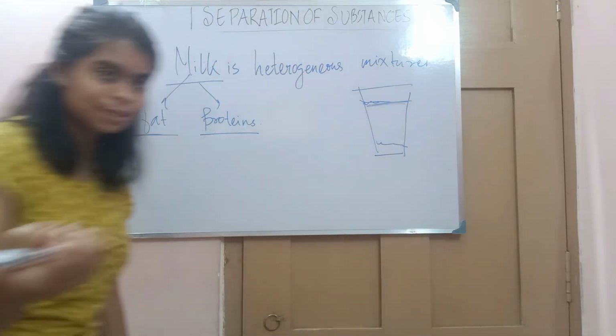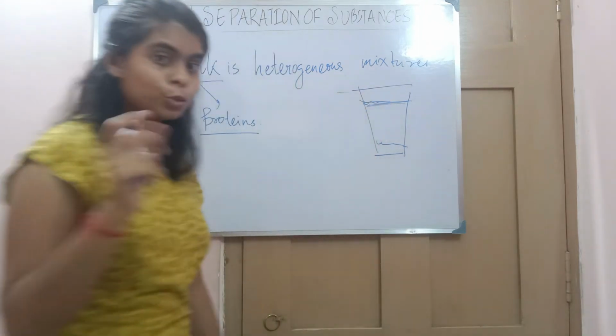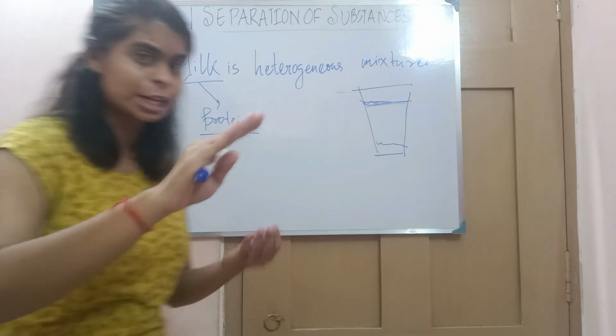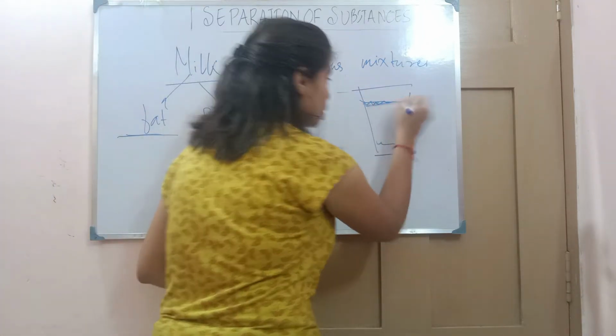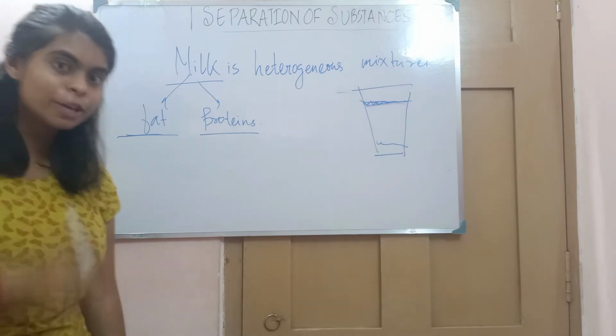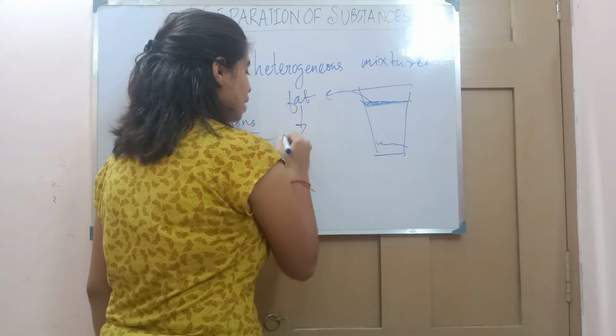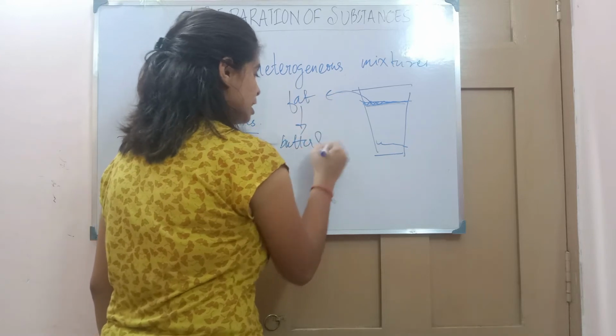You have seen the cream, the layer that forms in milk. Where does it float? It floats on top of the milk, and that layer is fat. That layer is actually fat, and from that fat what do we make? From that fat we make butter and ghee.